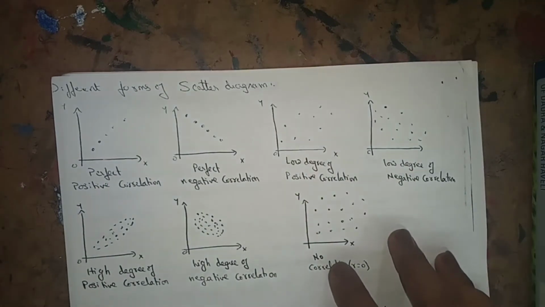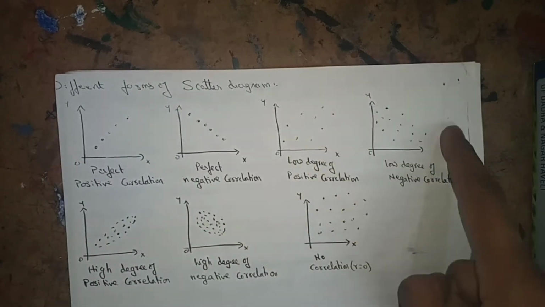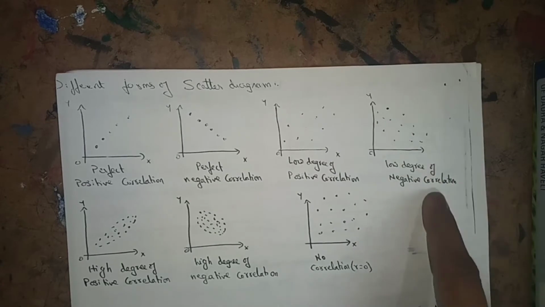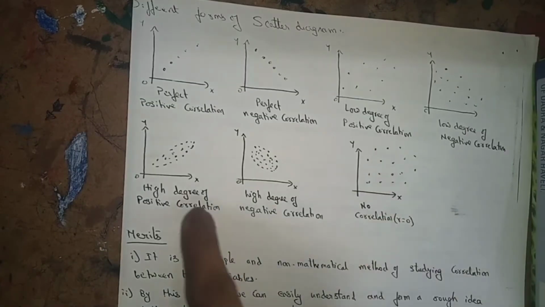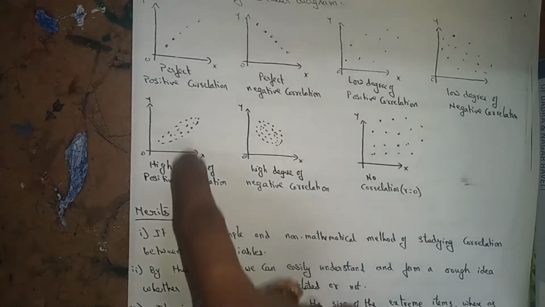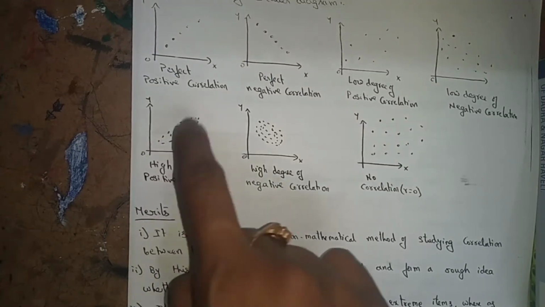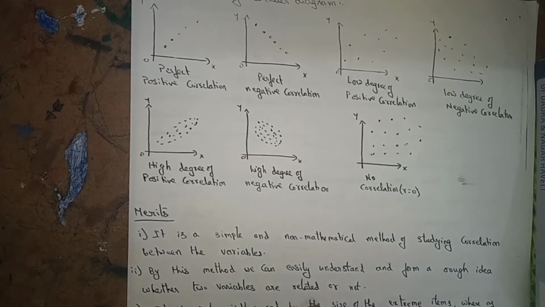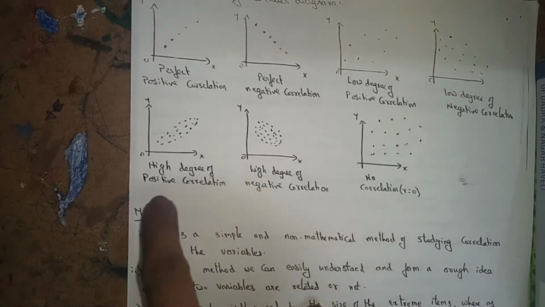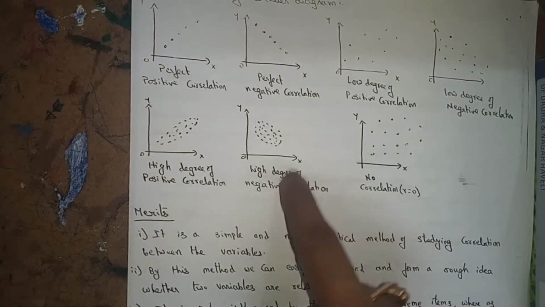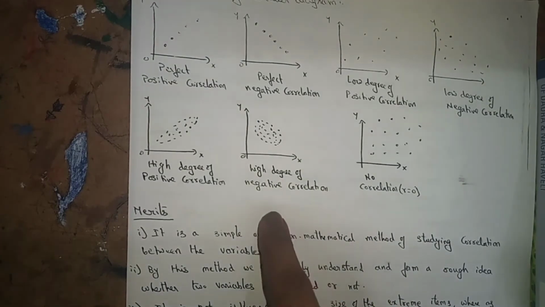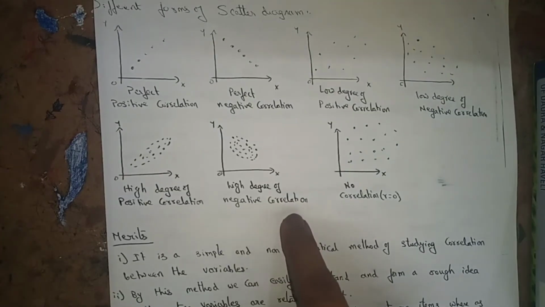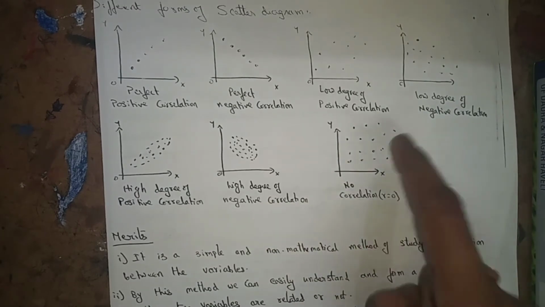After plotting the points, if you get such types of shapes, low degree of negative correlation, low degree of positive correlation. Here, if you get the points very near like this, high degree of positive correlation. If you get such points, high degree of negative correlation. If you get the points like this, no correlation.